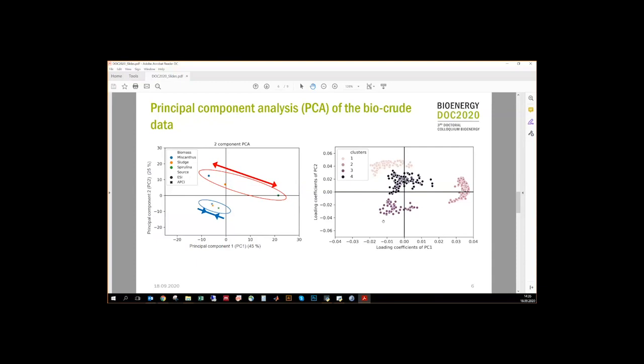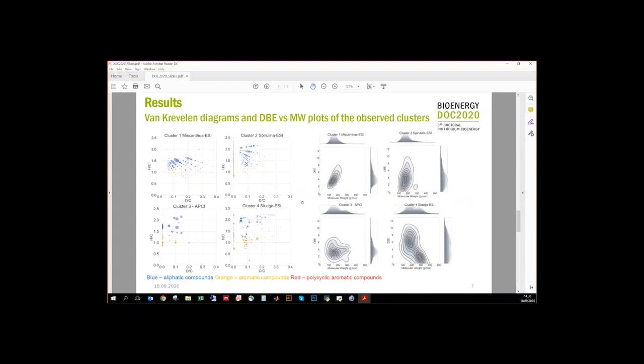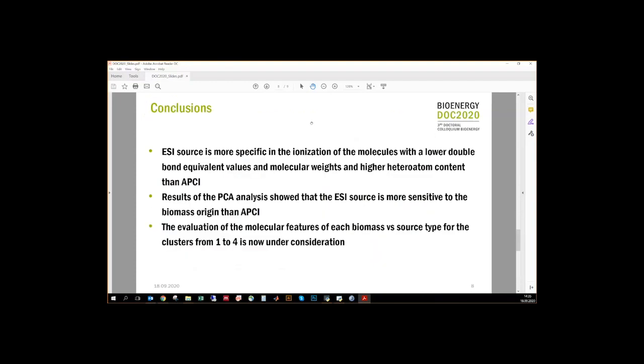We then analyzed these clusters in terms of the chemical composition, which is shown by the van Krevelen diagram, as well as the double bond equivalent value shown on the right part of the slide. The conclusion of the work is shown in this slide, and generally we could see that the ESI source was more specific to the addition of molecules with lower double bond equivalent values and molecular weight than APCI.